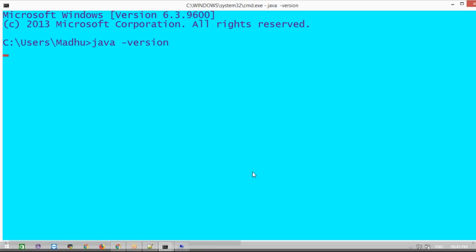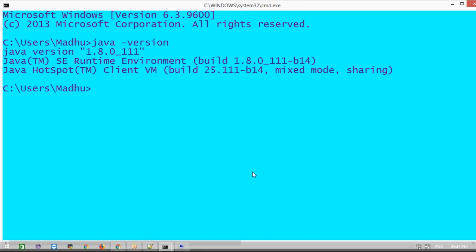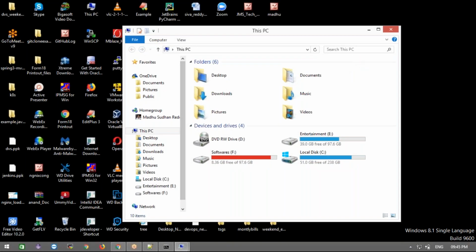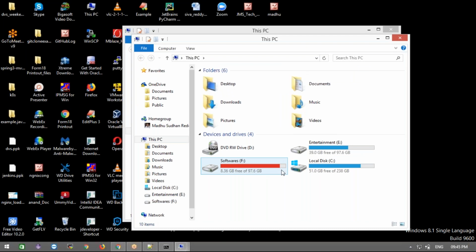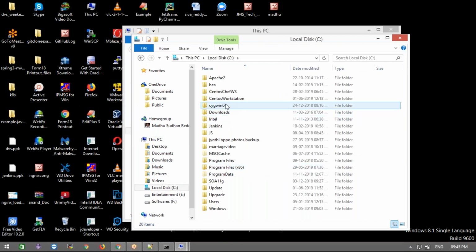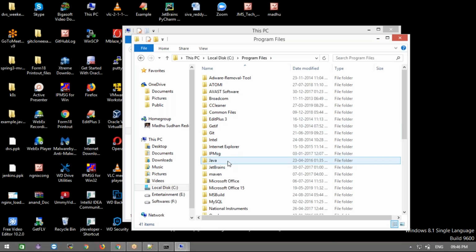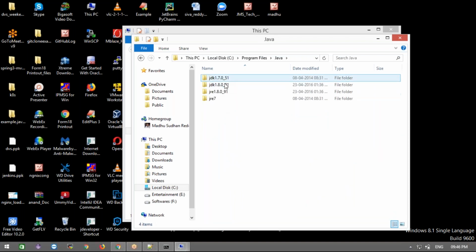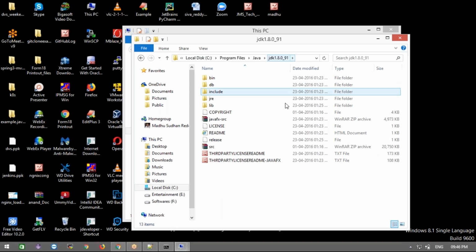Okay, and if you still don't see Java in your system, what is the meaning of that? You must set up your environment variables. How to set up the environment variable? First, you need to go to the C drive. Check Program Files, and check the Java folder. It's there. Okay, in JDK, if you have the JDK, click the JDK, and this is our Java installation home directory.